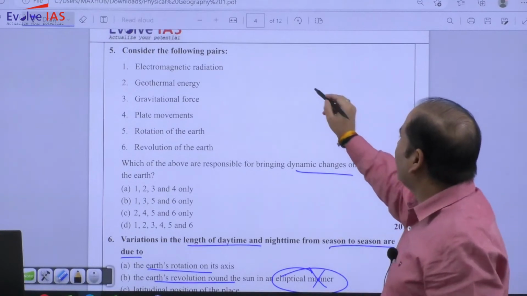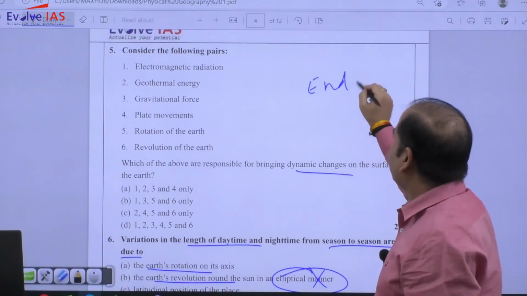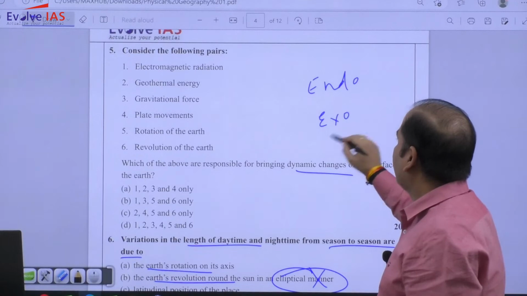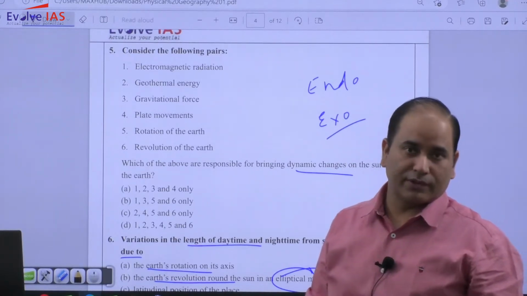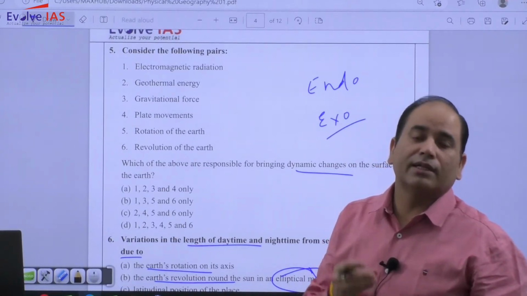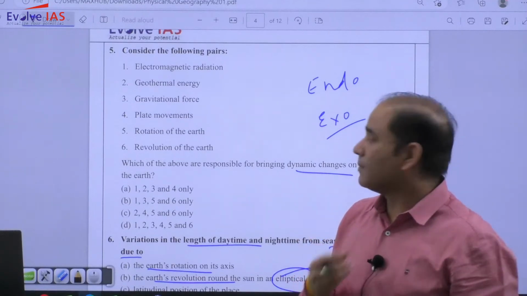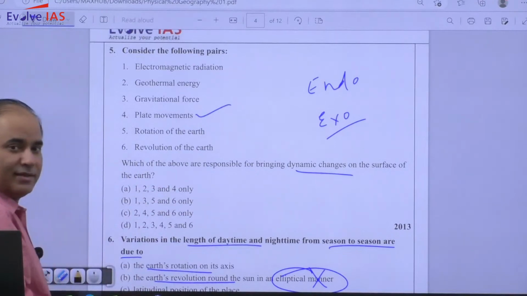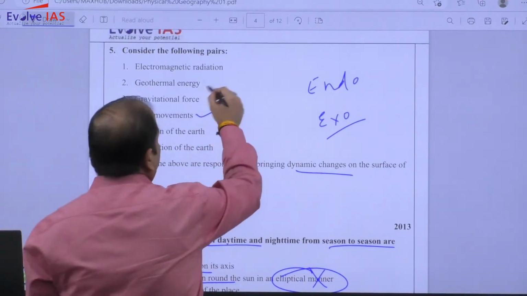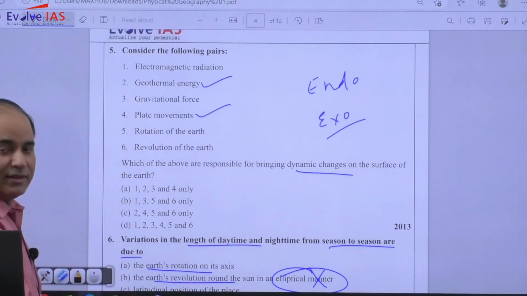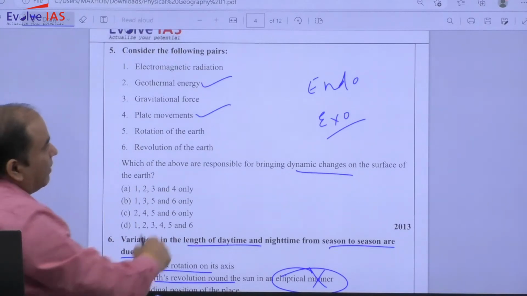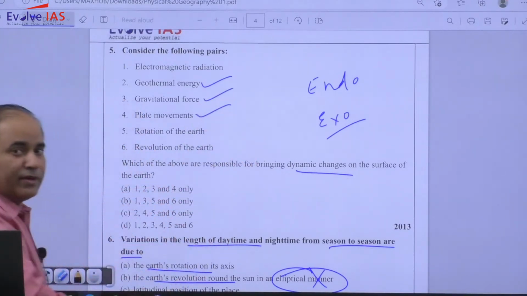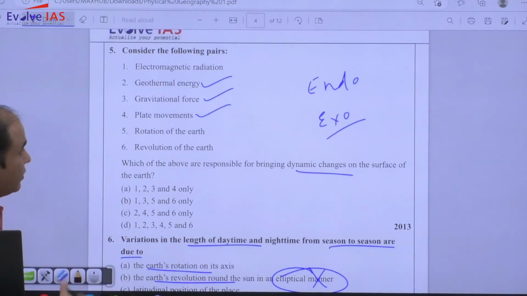So primarily we have endogenic and exogenic forces. These are the two forces that are responsible for making some changes. Endogenic force: plate movement, geothermal energy, it is associated with endogenic. Gravitational force is also coming from inside because of the weight.